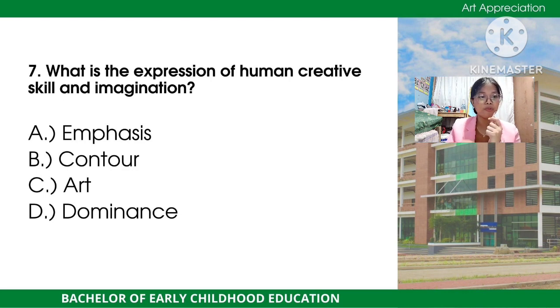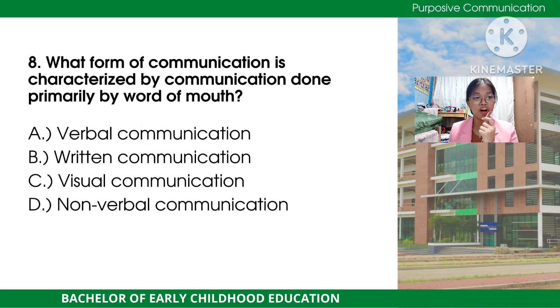Alright, so now let's move forward to number 8, which is the core subject of purposive communication. So we have here the questionnaire. What form of communication is characterized by communication done primarily by word of mouth? So we have here the choices. Letter A, verbal communication. Letter B, written communication. Letter C, visual communication. And letter D, we have non-verbal communication. Can you guess the right answer for this?